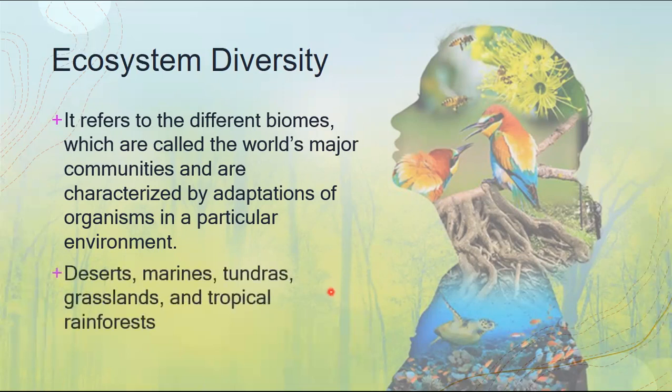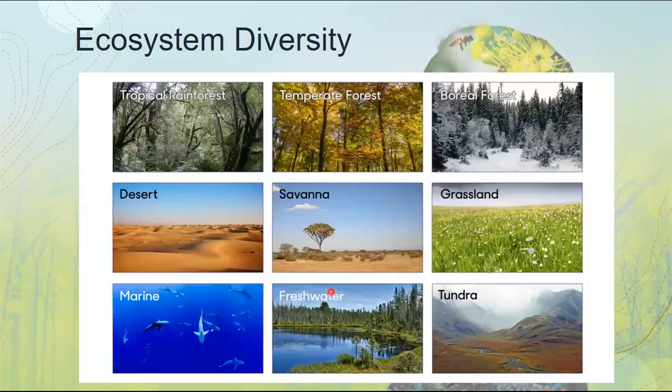So what are these biomes? We have deserts, marine, tundras, grasslands, and tropical rainforests. The tropical rainforest is very familiar to us. We have temperate forest, boreal forest in near polar Arctic regions, desert, savanna in the wild, the grasslands, the marine, the freshwater, and the tundra. These are only a few of the different biomes in the world.